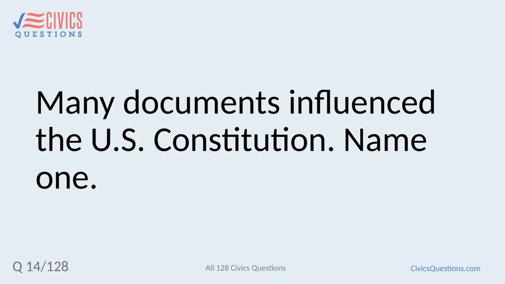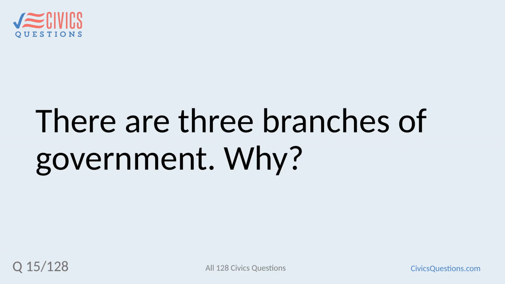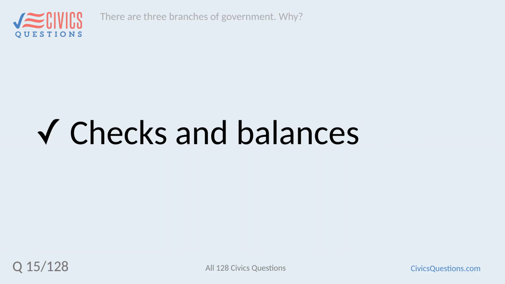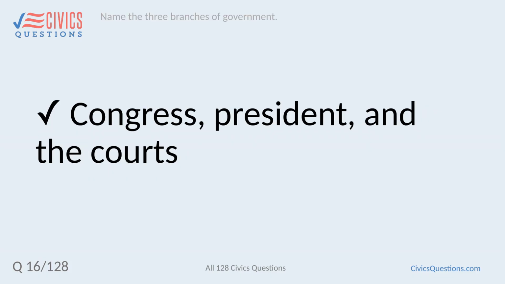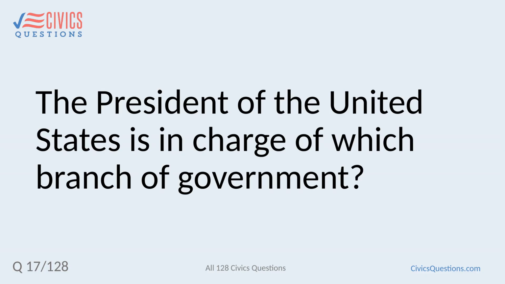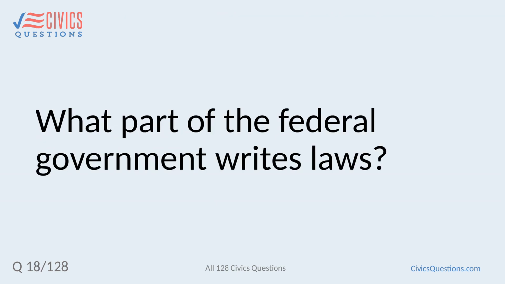Many documents influence the U.S. Constitution. Name one. Declaration of Independence. There are three branches of government. Why? Checks and balances. Name the three branches of government. Congress, President, and the courts. The President of the United States is in charge of which branch of government? Executive branch.